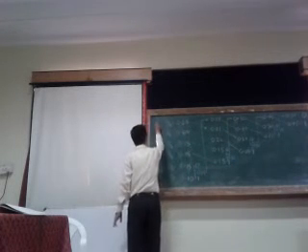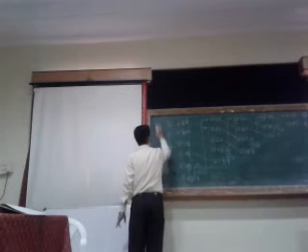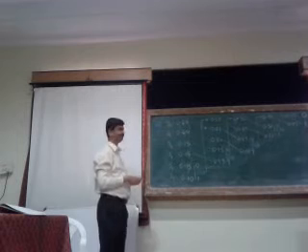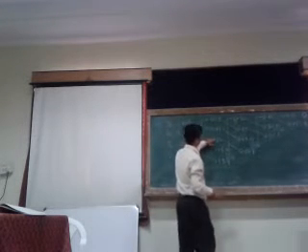So 1 0. Right? Now this, how many travel? It is 1. Correct?